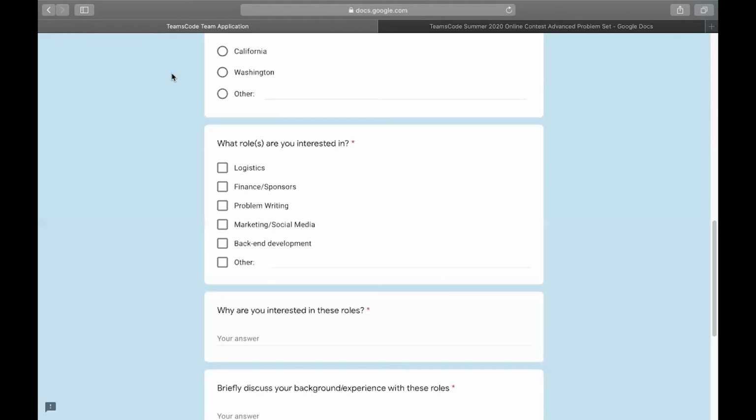This could be as significant as what venue we will be using, what our website will look like, and what problems we will be writing. So do not be afraid to join our team. Or I should put it like this: if you join our team thinking that we have a lot of people to do everything, it's not like that. It's more like everyone will have the opportunity to contribute a lot to our contest.